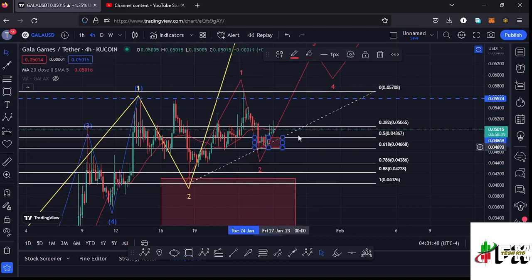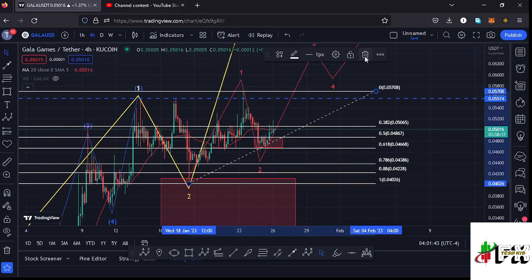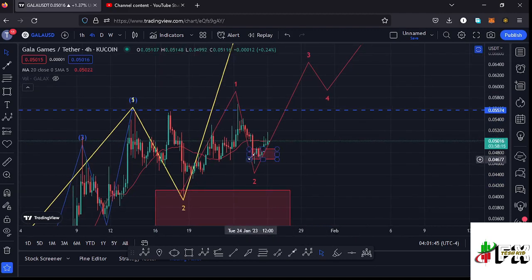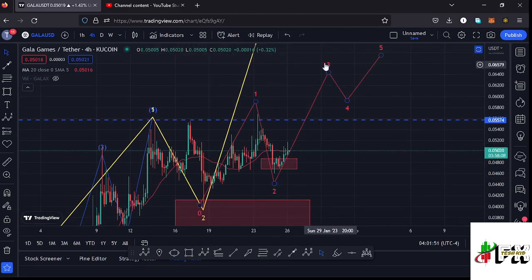And you can see we retraced back into that target area, and after seeing a retracement back into that target area and also fully maximizing it, we are seeing a very nice reaction to the upside in what could be the start of this wave 3 to the upside.